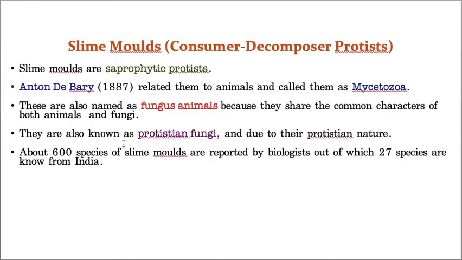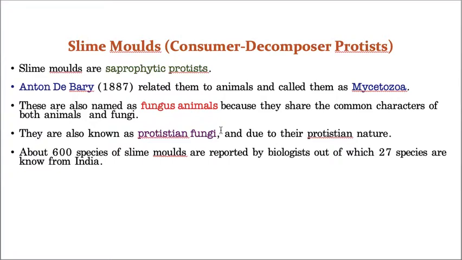Why are they called Protistean fungi? Because, as I just told you, they resemble fungi and also animals. In animals, they resemble Protista. So because they have some Protistean nature and also fungus nature, they are called Protistean fungi. Hope you understood. That means slime molds are also called fungi animals and Protistean fungi.